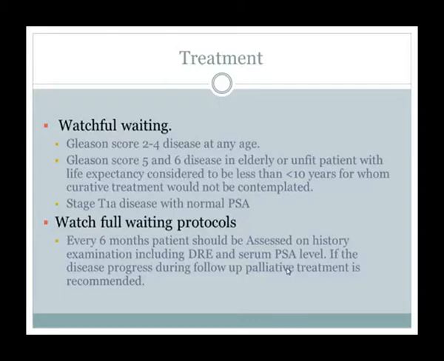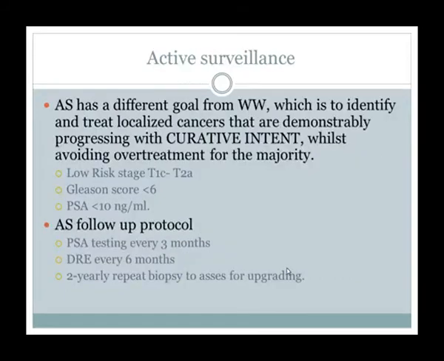Understand? The second treatment option is active surveillance. The difference between watchful waiting and active surveillance is that we have a curative intent in active surveillance. Active surveillance has a different goal from watchful waiting, which is to identify and treat localized cancers that are demonstrably progressing with curative intent, whilst avoiding over-treatment for the majority.